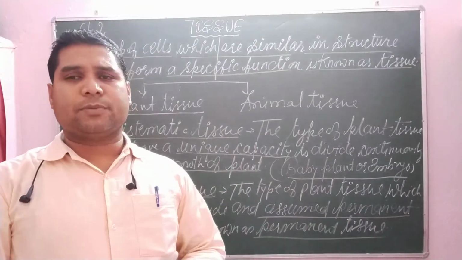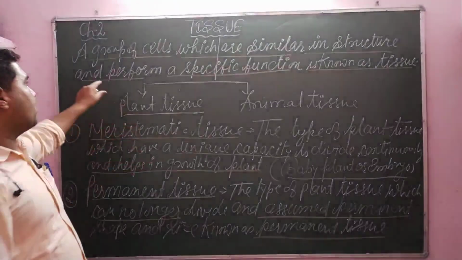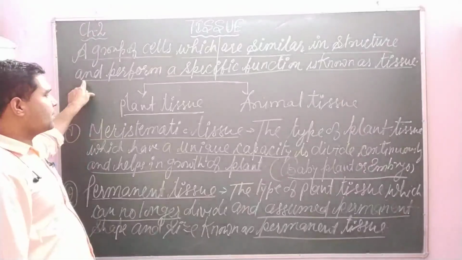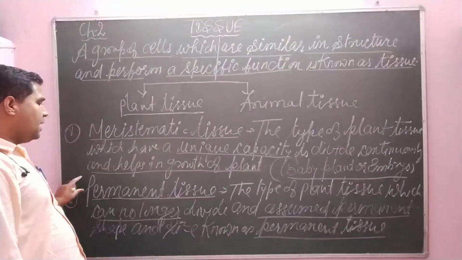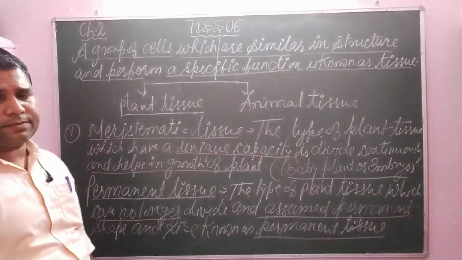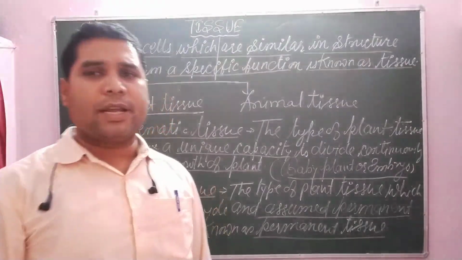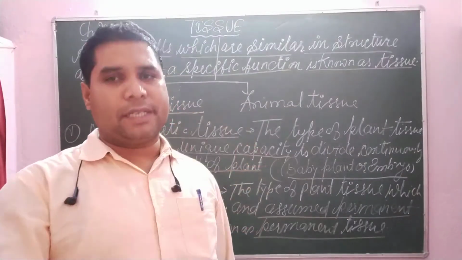So in this video, this much only, dear student. Please learn about the definition of tissue, the types of plant tissue, meristematic and permanent tissue. Both the definitions, please learn them. In the next video, I will explain to you about the types of meristematic tissue, dear student.